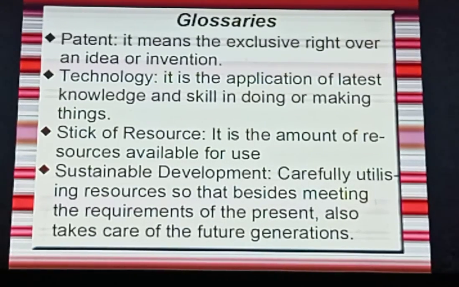So there are some glossaries in this chapter. I want to tell you, first of all, there is patent. It means the exclusive right over an idea or invention. Then there is technology. It is the application of latest knowledge and skill in doing or making things. And then there is stock of resource. It is the amount of resources available for use. Sustainable development is carefully utilizing resources so that besides meeting the requirements of the present, it also takes care